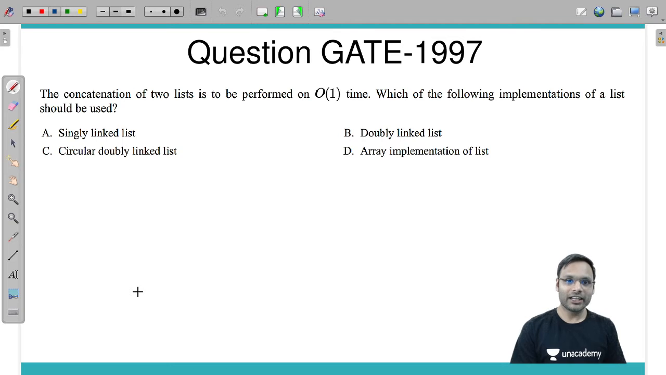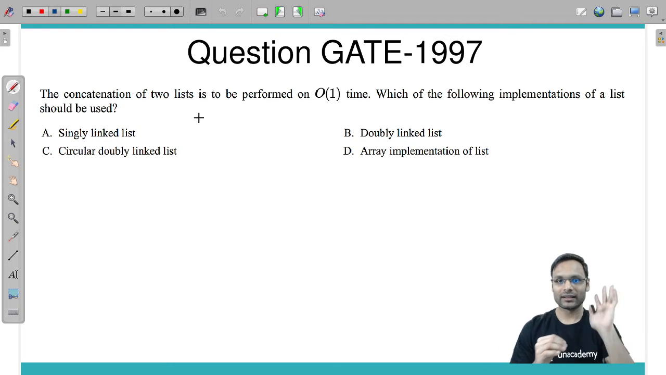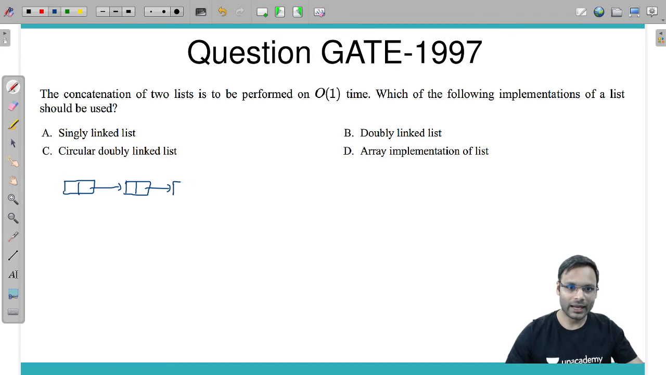The concatenation of two lists is to be performed in big O of one time. So you have two lists and you need to concatenate those two lists. Concatenate means at the end of one list you are adding another list. Which of the following implementations of a list should be used? Okay, let me take a singly linked list example. These are two singly linked lists I have taken, and I need to concatenate these two lists.